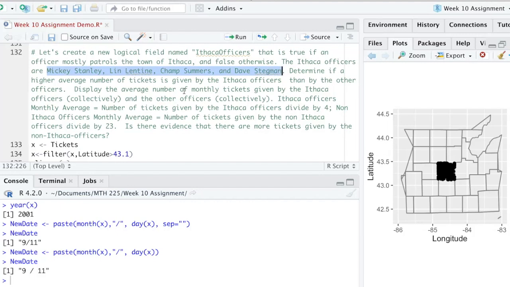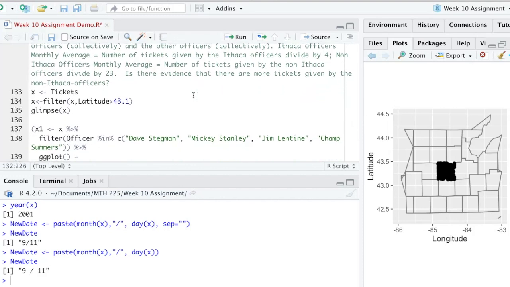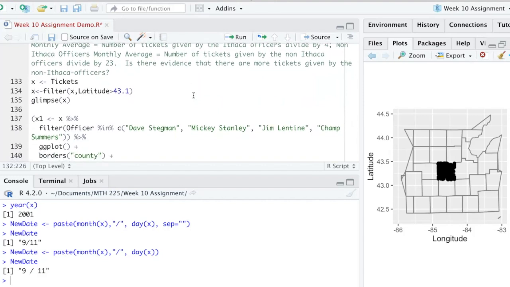And we're going to determine if a higher average number of tickets is given by the Ithaca officers as opposed to all of the other officers whose main responsibility is to patrol roads outside of Ithaca. And we're going to display the number of monthly, yearly, and weekly tickets, or maybe daily tickets, given by these officers. And we'll compare the Ithaca officers to the non-Ithaca officers. And we want to know, is there evidence that there are more tickets given by the non-Ithaca officers?